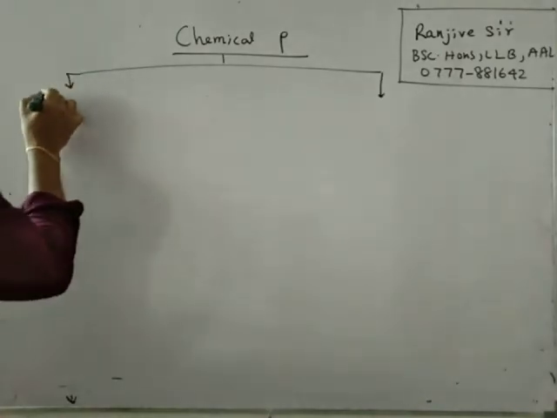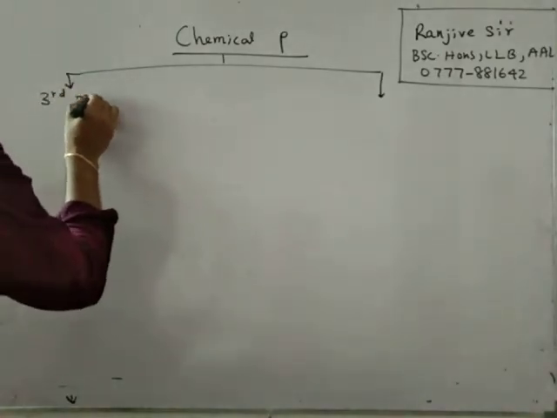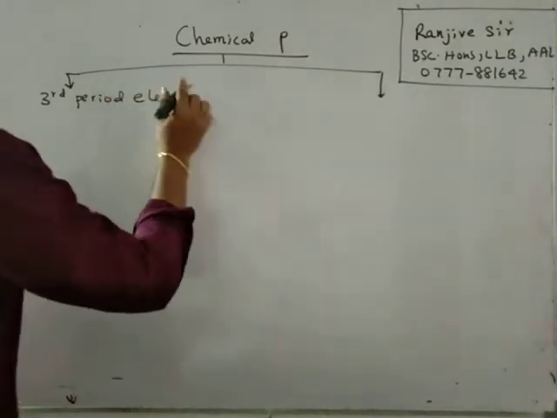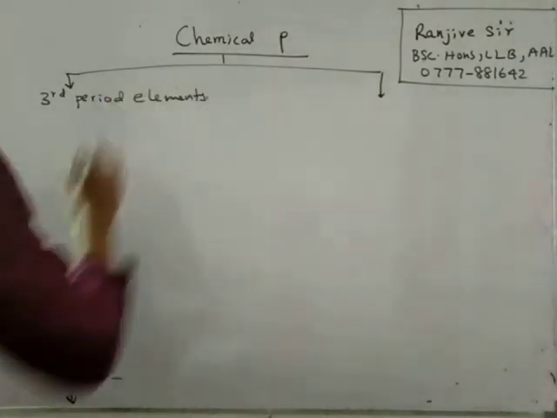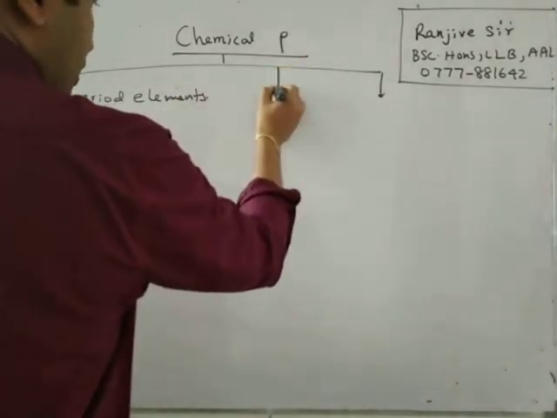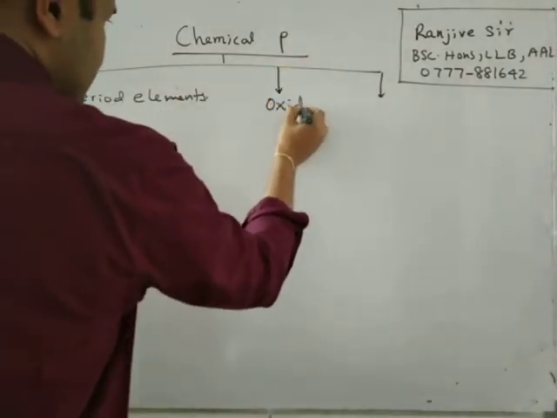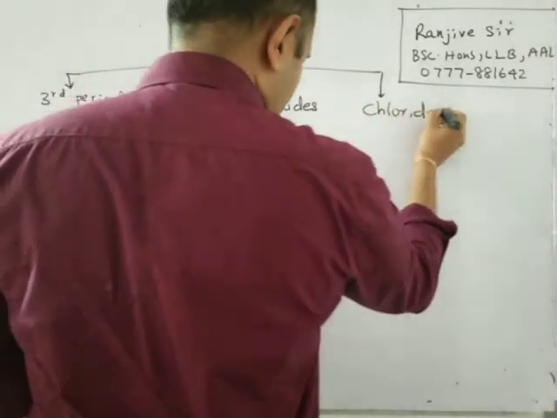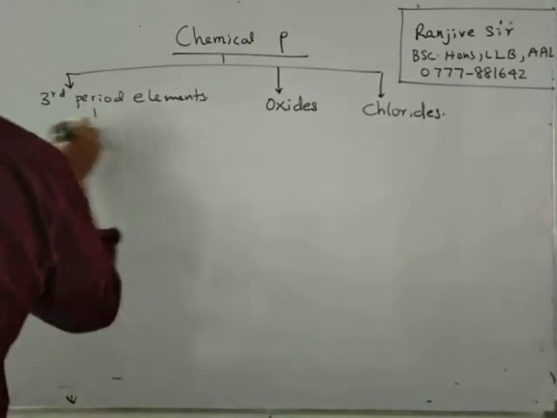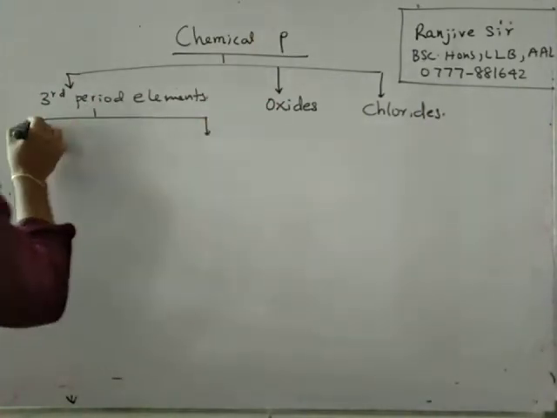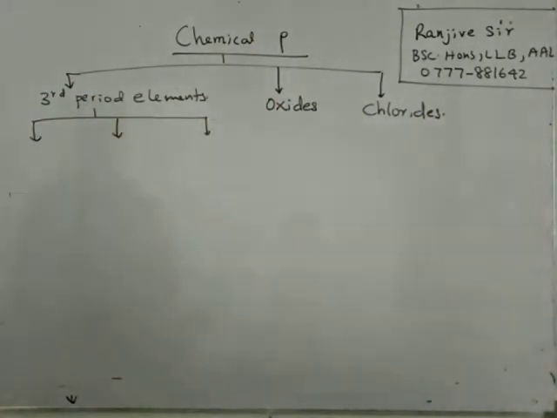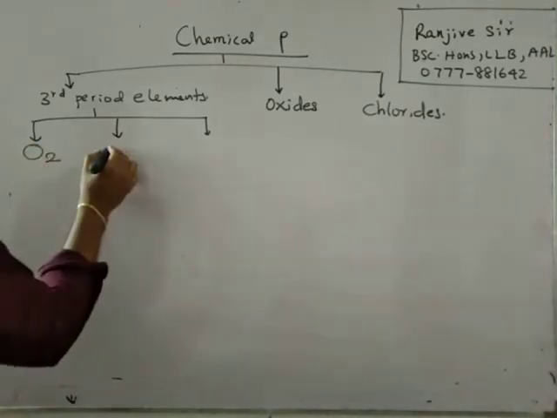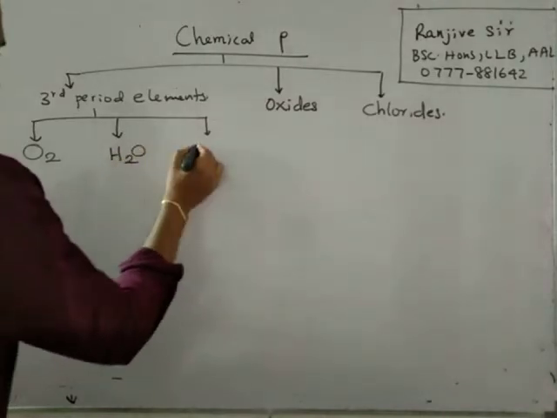We are learning about the third period elements, the oxides and their chlorides. Then for the third period elements, we are learning their reaction with oxygen, with water and with chlorine.